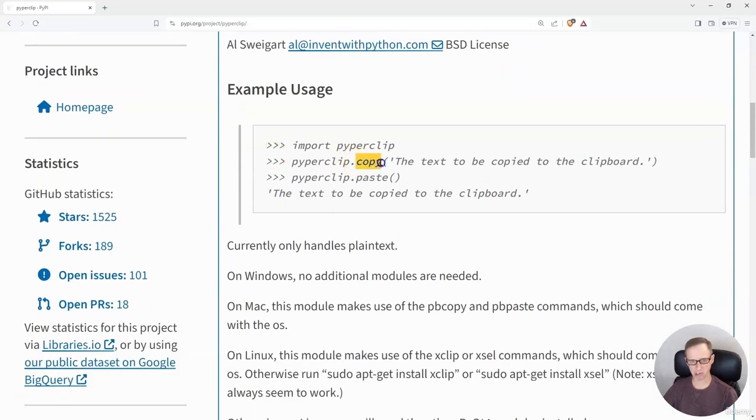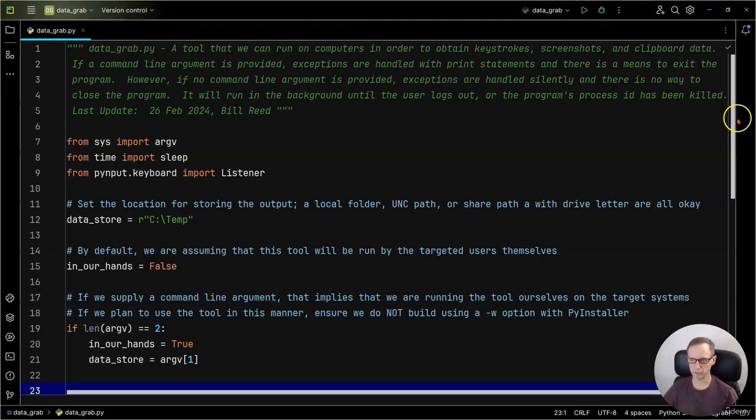You have a copy function, which puts text into the clipboard, and you have a paste function, which pulls text out of the clipboard. So all we really care about is this paste function. So we'll import that in our code. Let's go ahead and go into our code here.